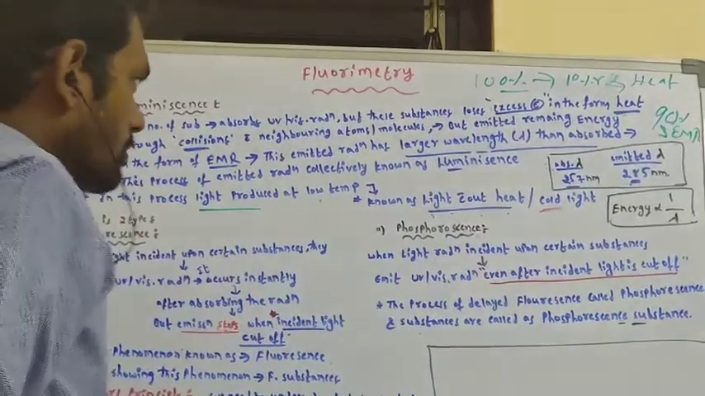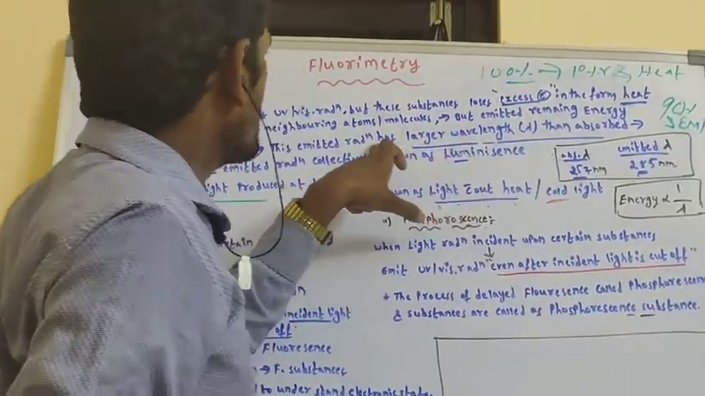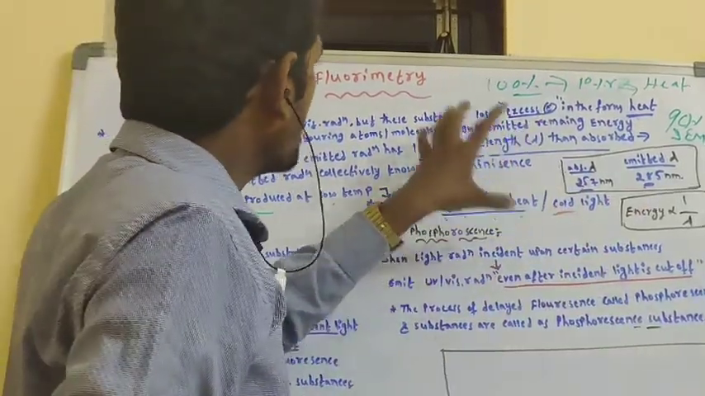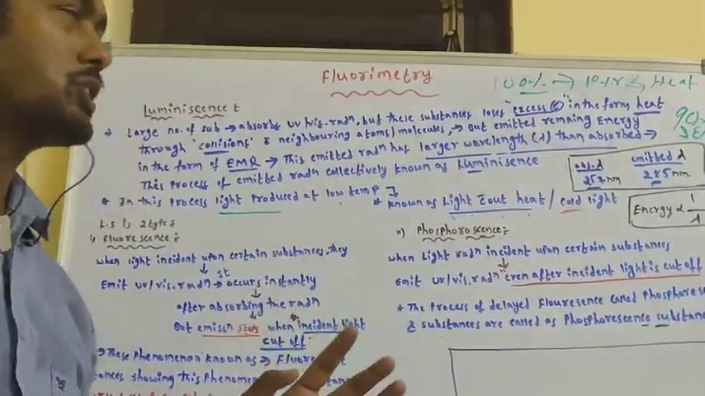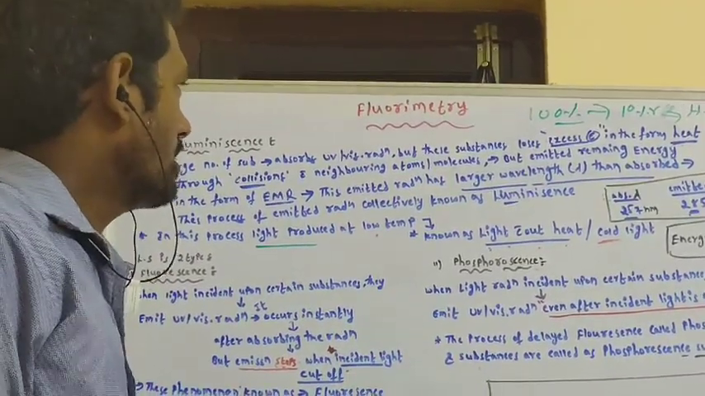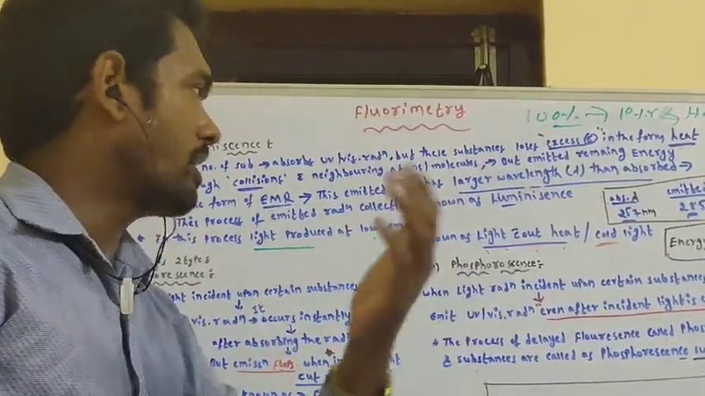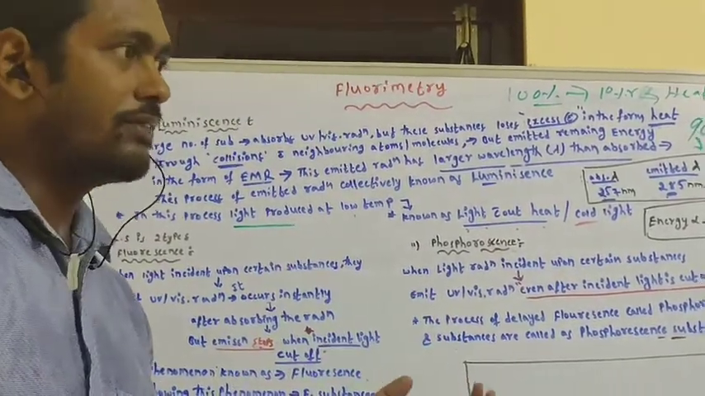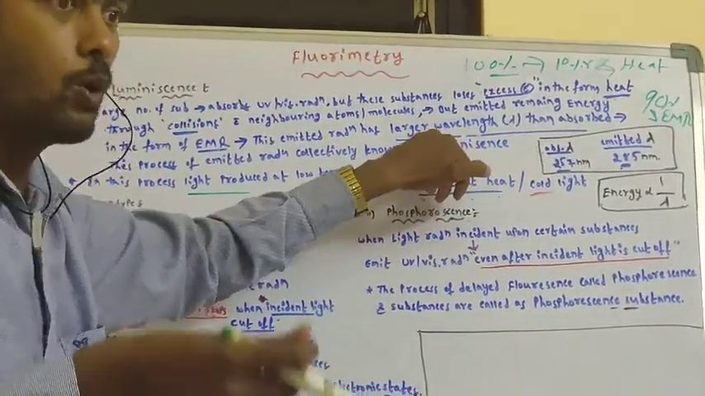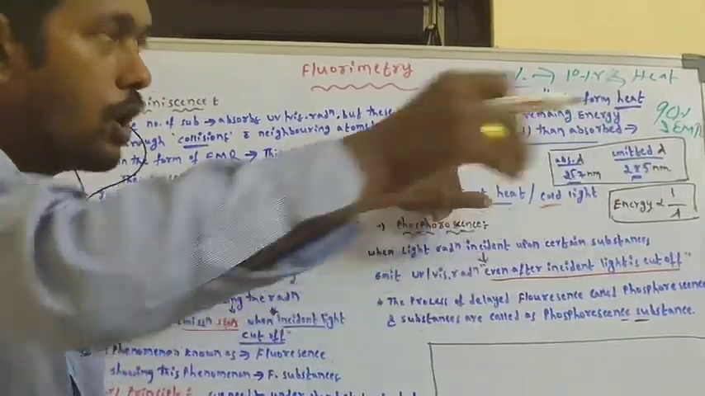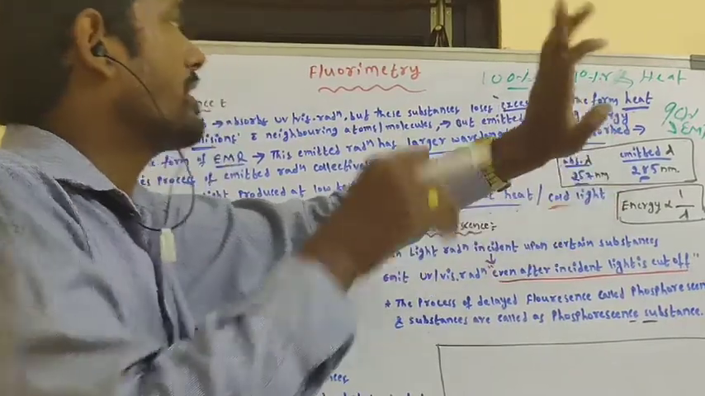That's why the emitted radiation has larger wavelength than the absorbed radiation. This is an important thing. In many examinations, this question is asked in fluorescence or fluorimetry. The fluorimetry is related to the following statement: in fluorimetry, the emitted radiation having larger wavelength means lower energy than the absorbed radiation.